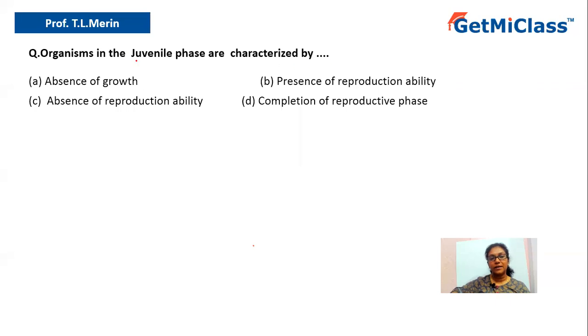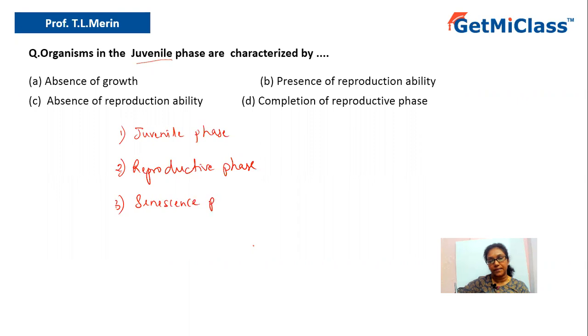So what do you understand by juvenile phase? During the life cycle of any organism, there are three phases. The first one is called the juvenile phase. Juvenile phase is the first phase in any organism's life cycle. And the second phase is called the reproductive phase. And the third one is called the senescent phase, or senescence phase, you can say.